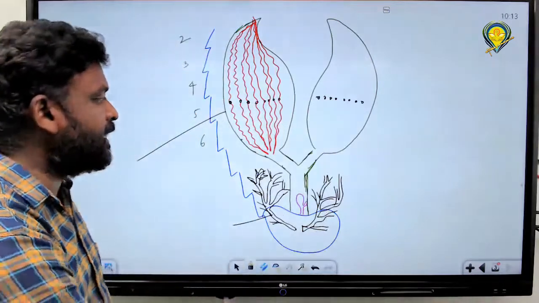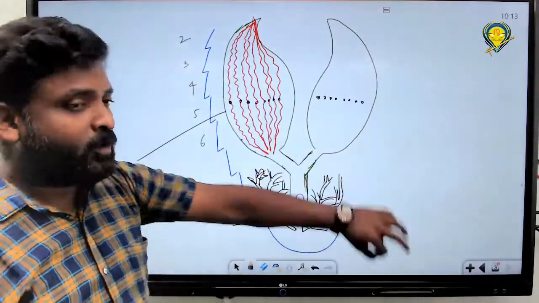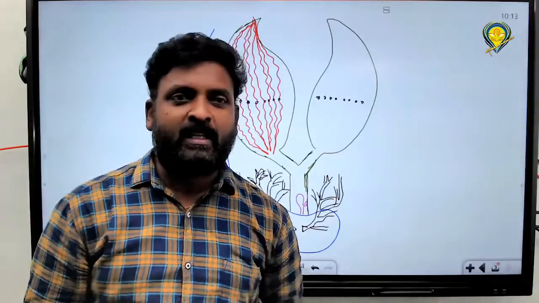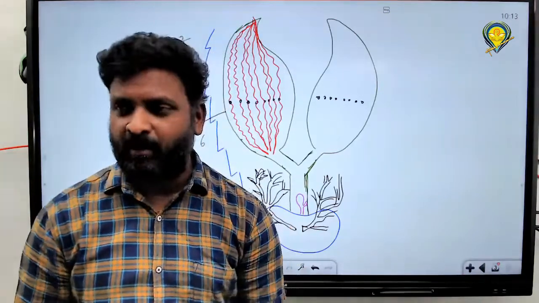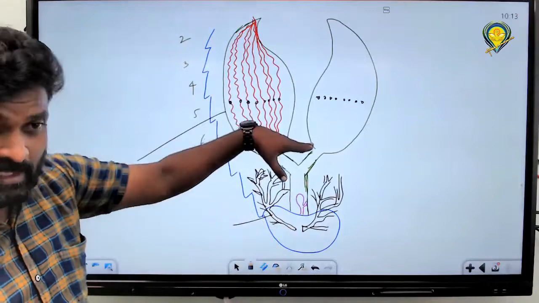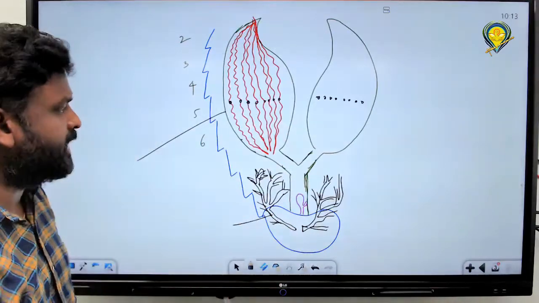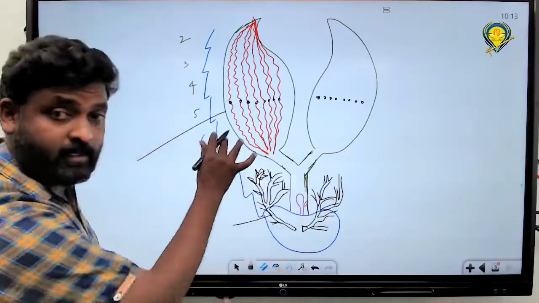One ovum. By that, a female cockroach releases how many eggs? 16. On average, 14 to 16. Got it, all of you? That's it. It's about 16. 16 ovarioles are there. There is a chance of releasing 16 ova. Got it? That's it.